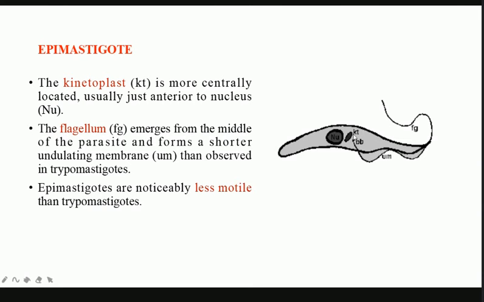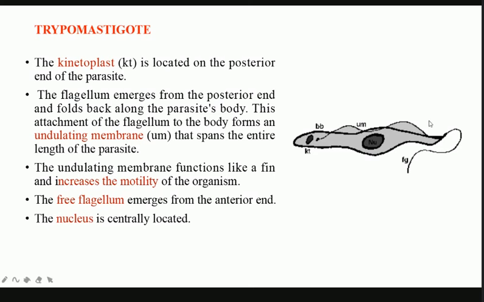Because the trypomastigote is covered with the undulating membrane over the whole body, it migrates more swiftly as compared to the epimastigote form. In the epimastigote the length is the same, but the length of the undulating membrane, or fin, has been reduced to half. So they are less motile as compared to the trypomastigote forms. Then finally the promastigote forms. Here the undulating membrane is completely absent.